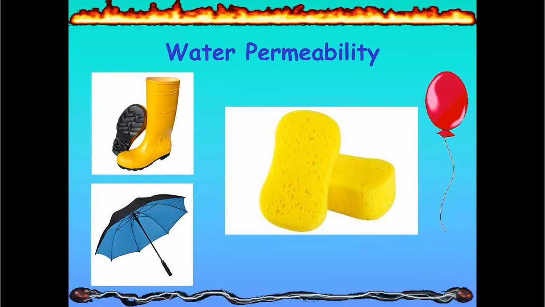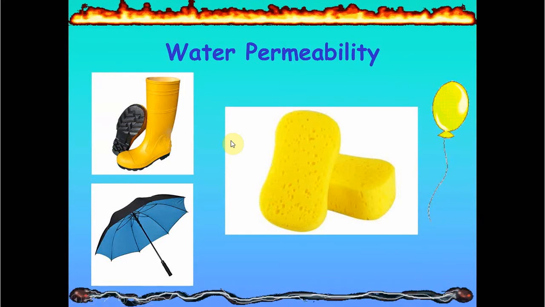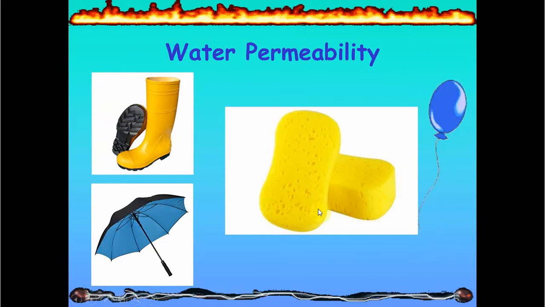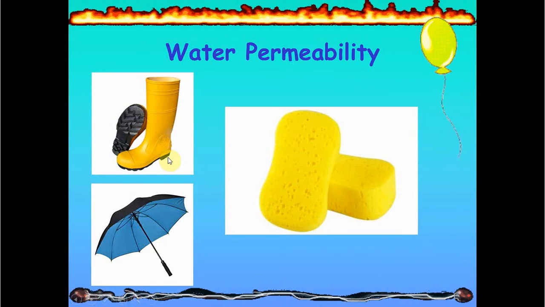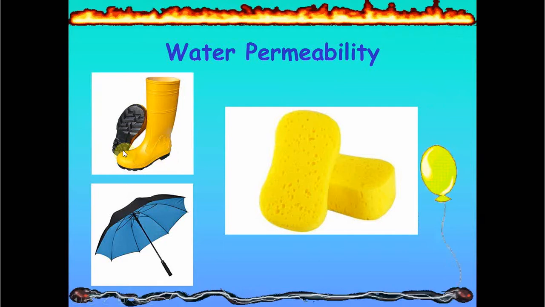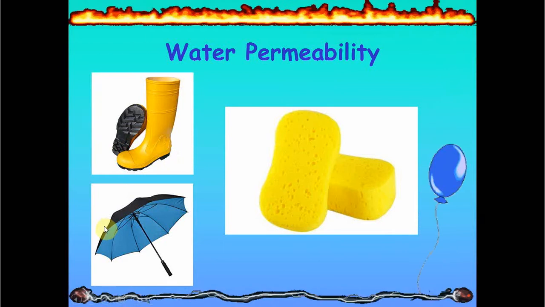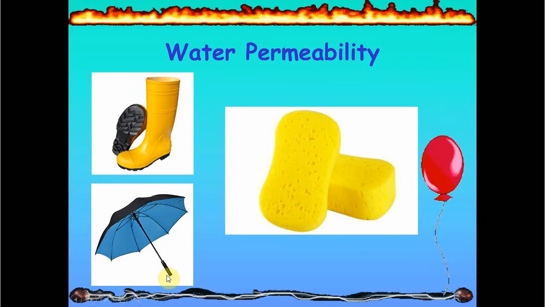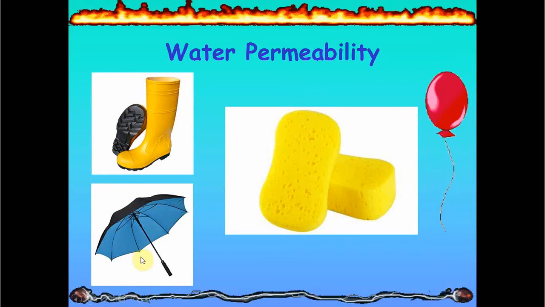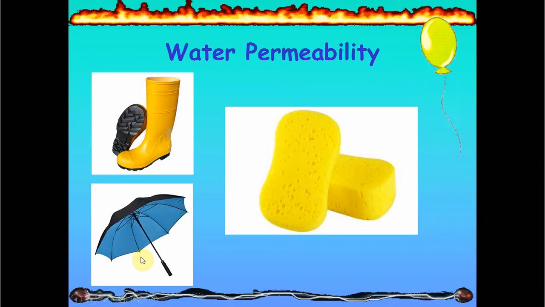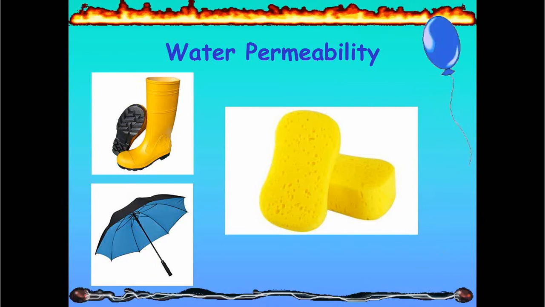Okay, according to the water permeability, the material can be waterproof or absorbent. Waterproof means a material that does not allow the water to pass through it, like the waterproof boots or the umbrella. They don't allow the water to pass through it. That's why your legs remain dry, and so your body and your clothes, if it's raining, for example.